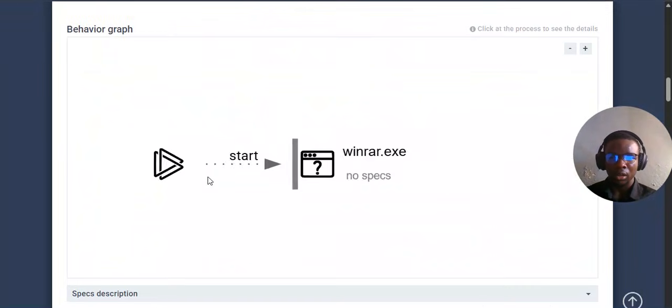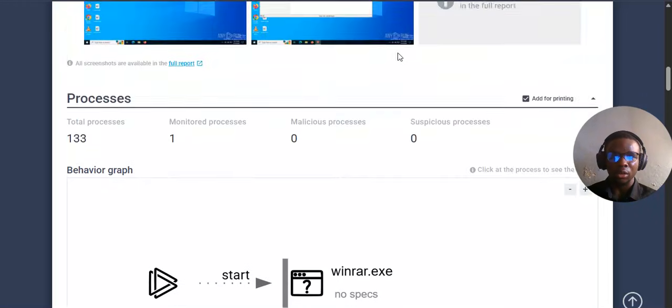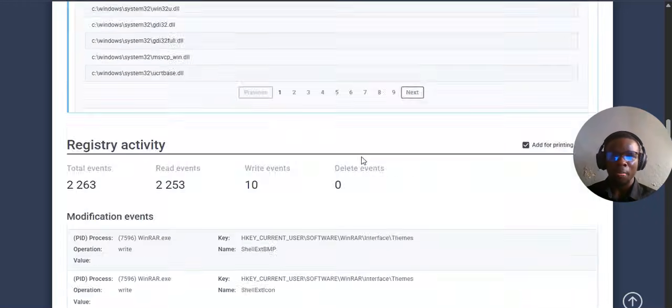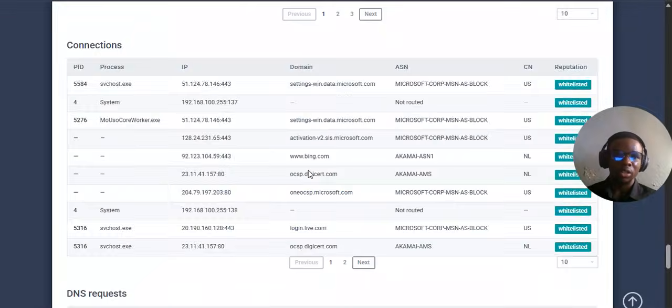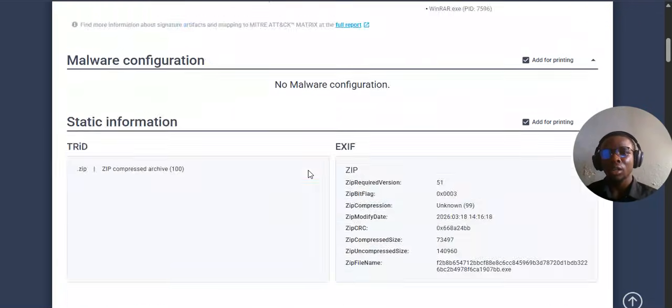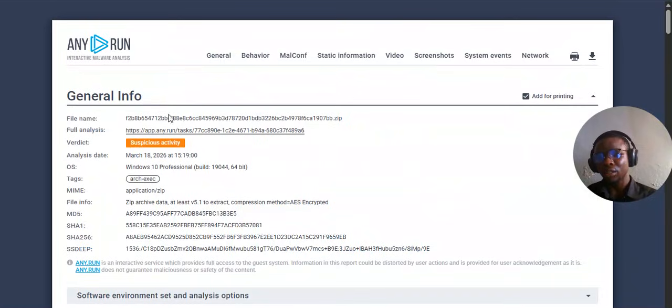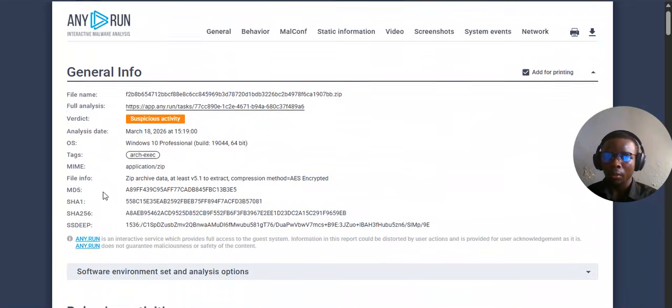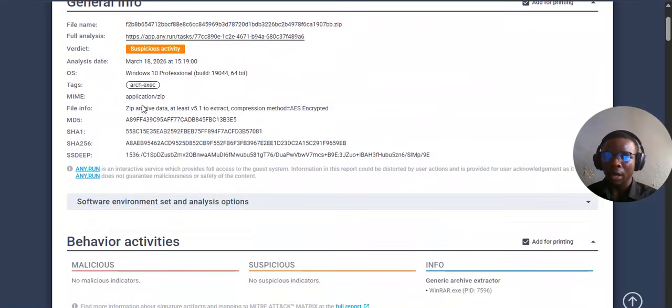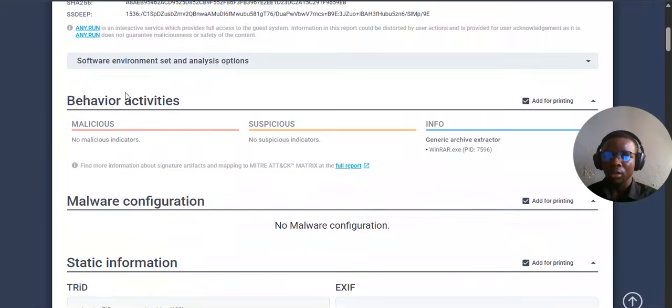Screenshot, nice. This is actually something tangible enough to take on the project. So when you do this, you can actually see and be like, okay, this is the report that has been generated. This is a file name. This is a full analysis. The verdict is suspicious activity and general behavior. Okay. So this is the file information, MIME, malicious, no malicious indicator, no suspicious indicator.